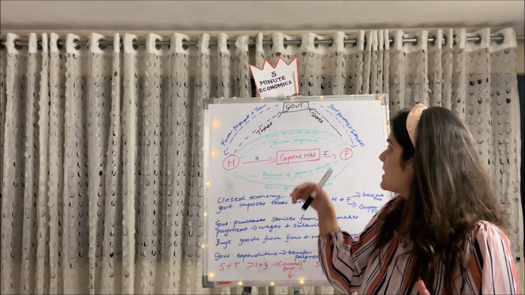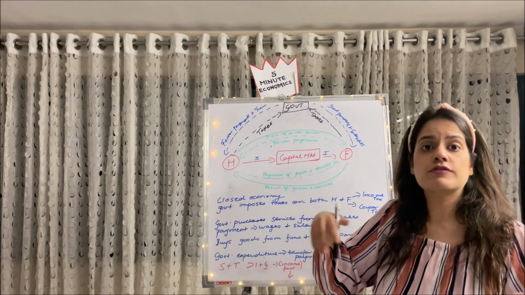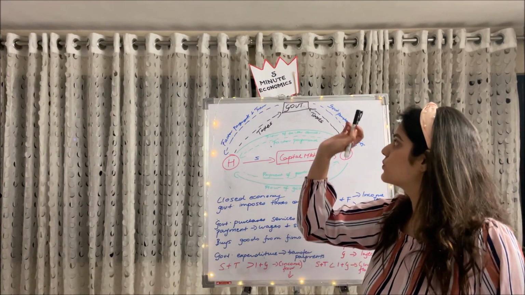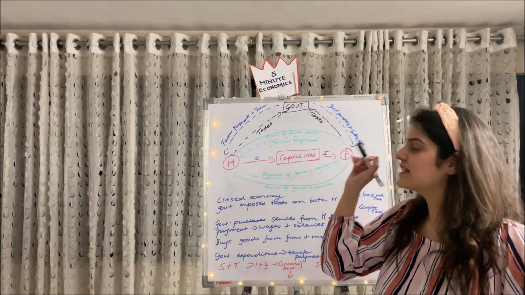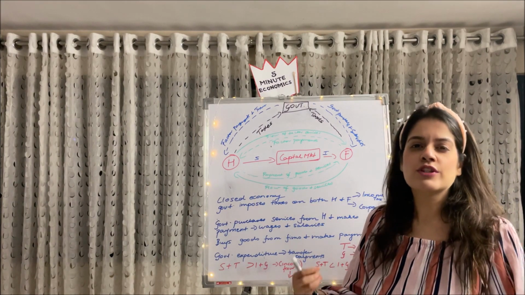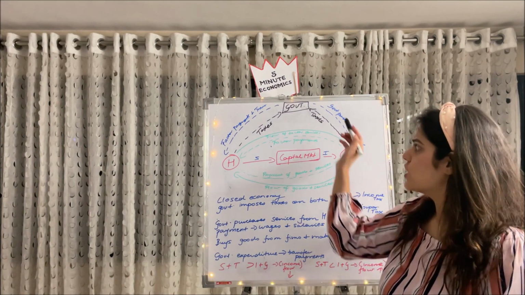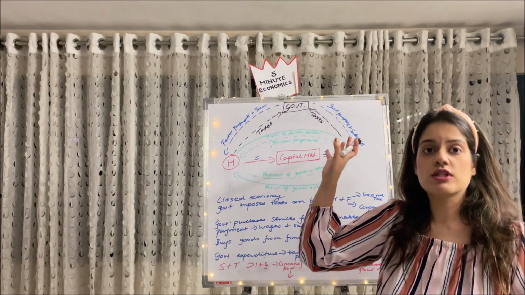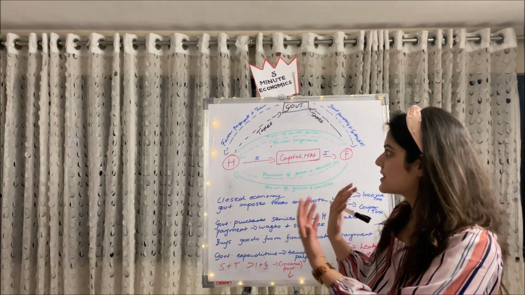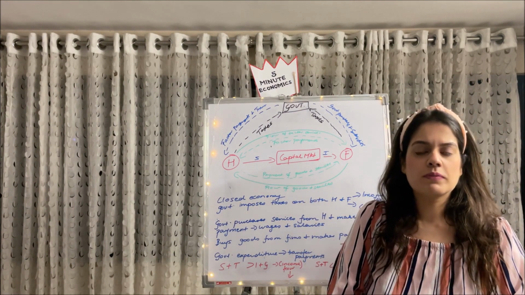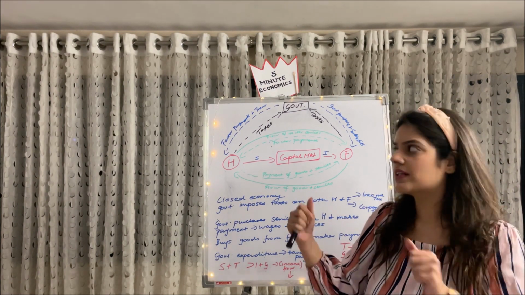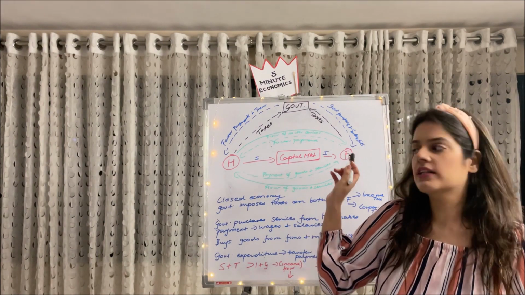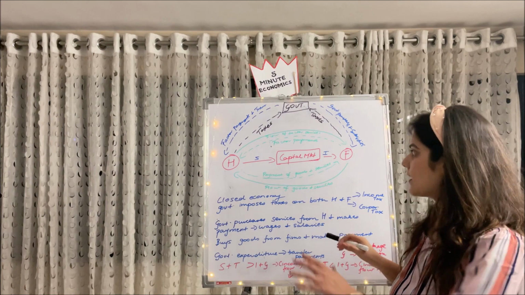Similarly guys, what is the firm offering? The firm is also offering goods and services, just how it was offering to the households, it's offering to the government, and the government is obviously giving money in return for the services which have been offered. You might be thinking, why have I only drawn dotted lines? Because in this particular model we will study both real and money flow, but for the sake of simplicity, whenever we are studying the 3 sector model, we only draw the money flows and not the real flows. Okay, so this is what I've explained to you.